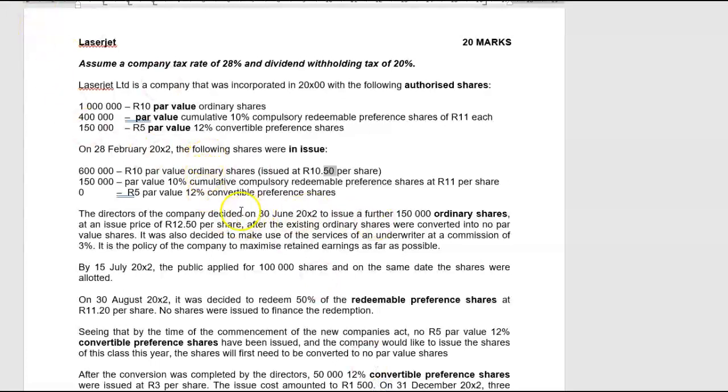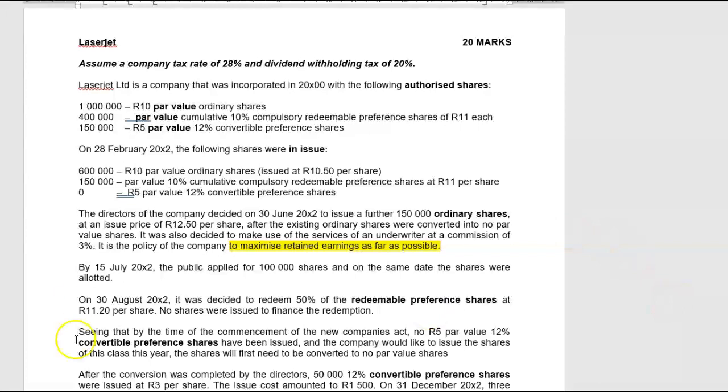Then they decided that they're going to issue a further 150,000 shares at 12.50 Rand a share. It was decided to make use of the services of an underwriter at a commission of 3%. It is the policy of the company to maximize retained earnings as far as possible. What on earth does that mean? That means we do not want to write off unnecessary stuff against retained earnings. So by implication, all share issue costs and underwriter's commission should be written off against the capital that was issued.